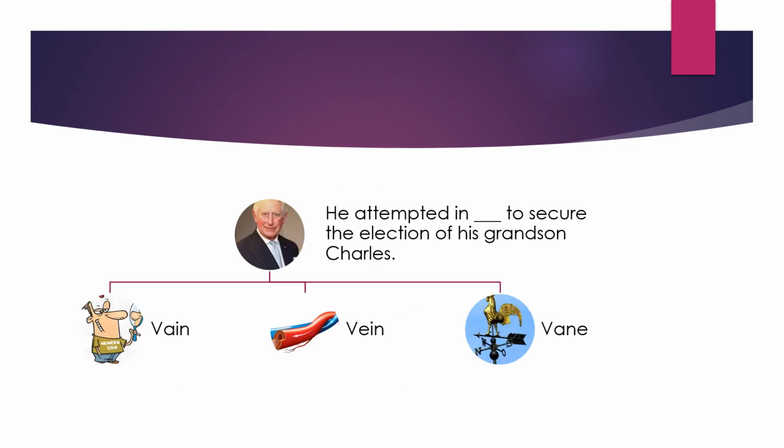He attempted in dash to secure the election of his grandson Charles. So he attempted in vain. Which vain will come? Let us decide. Vane is something that shows the direction, that works on wind, or maybe hydraulic vanes are also there these days. So here, vane means something that points out a certain specific direction.